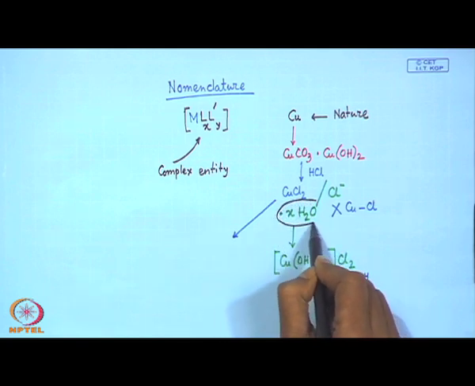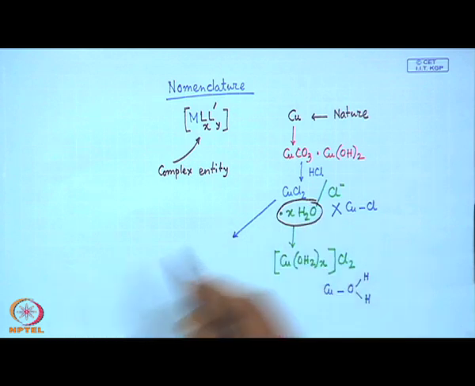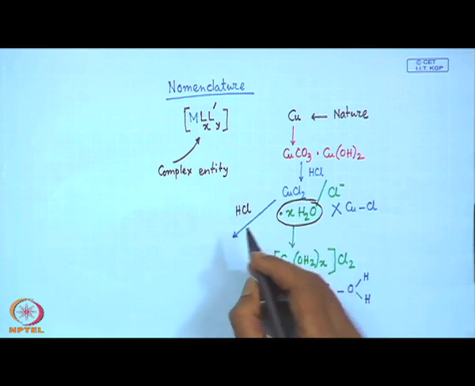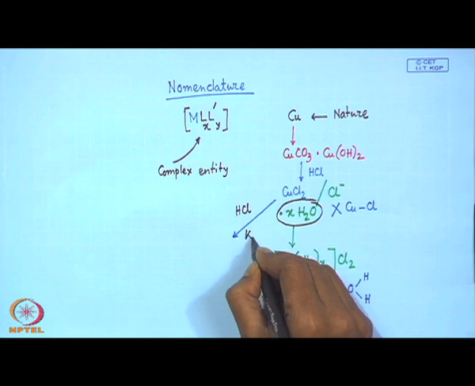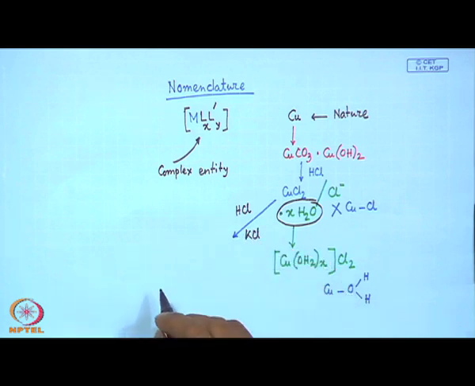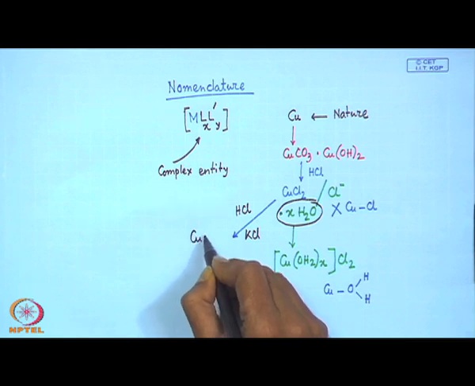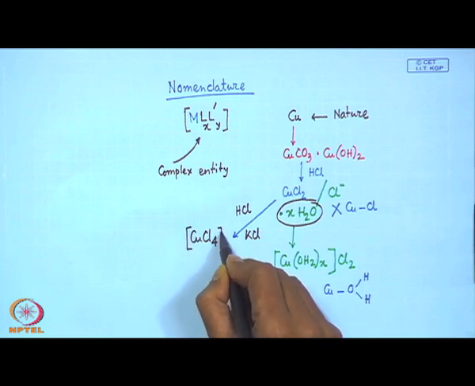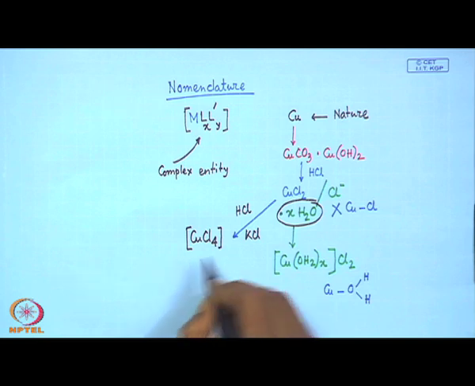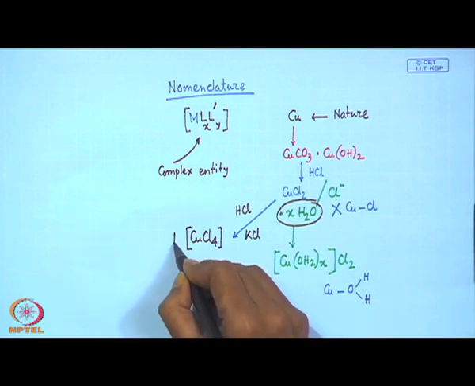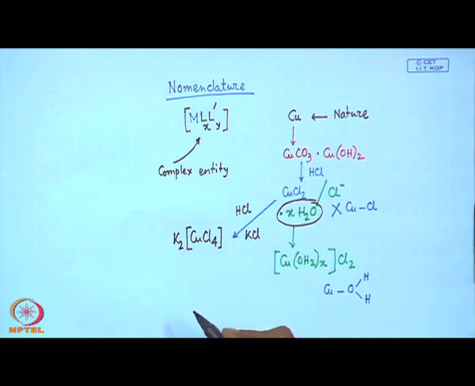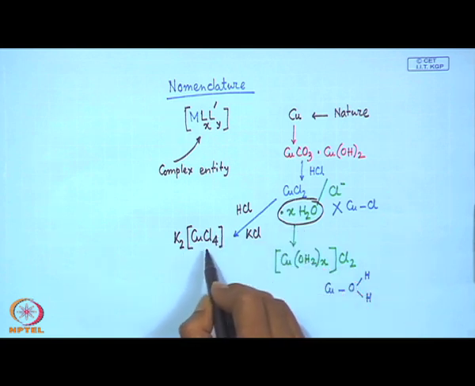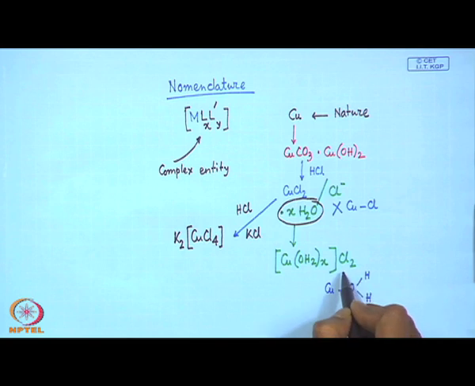If we go for the anhydrous form and supply some hydrochloric acid or potassium chloride or any other salt, we should be able to form a compound like CuCl4, which will have 2 negative charge, and if potassium chloride is supplied, we will get the K2CuCl4 salt.